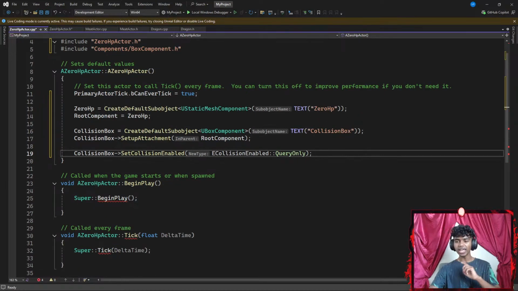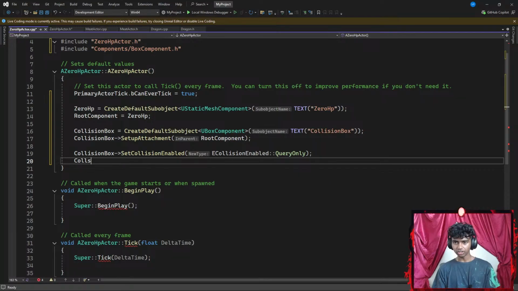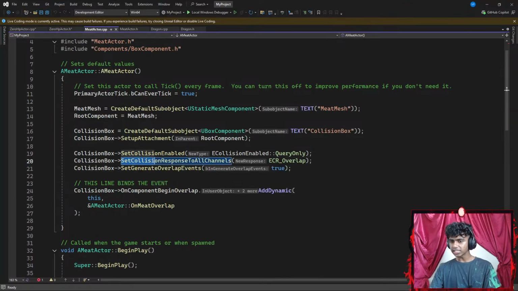Okay, that was not as hard, but all I gotta do is just memorize some of these syntaxes here. Next up, I'm going to be pointing my collision box towards, let's say, set collision response to all channels.